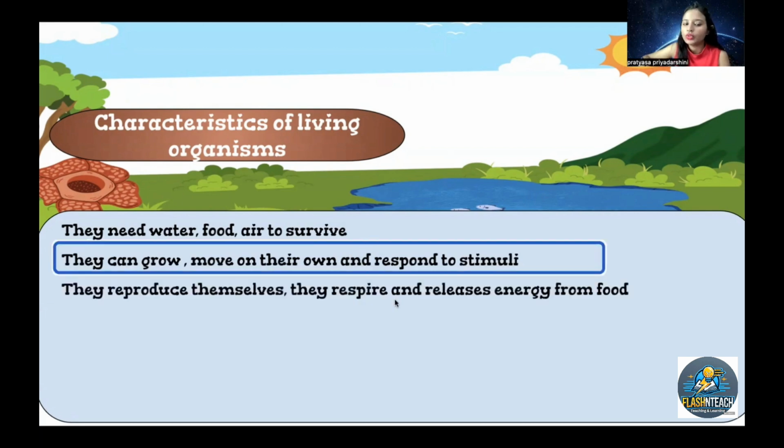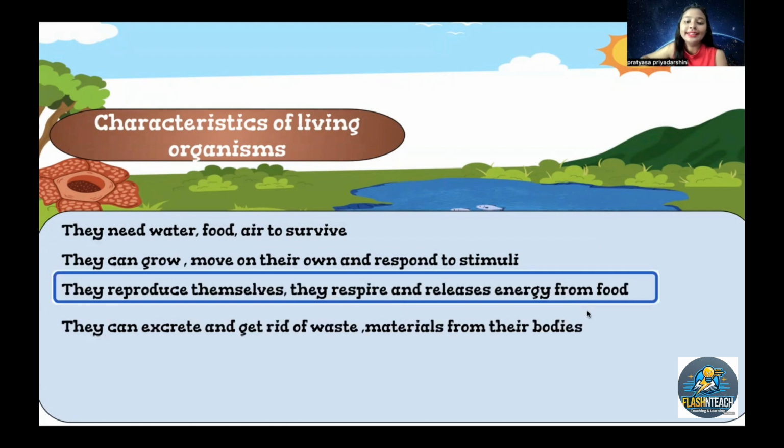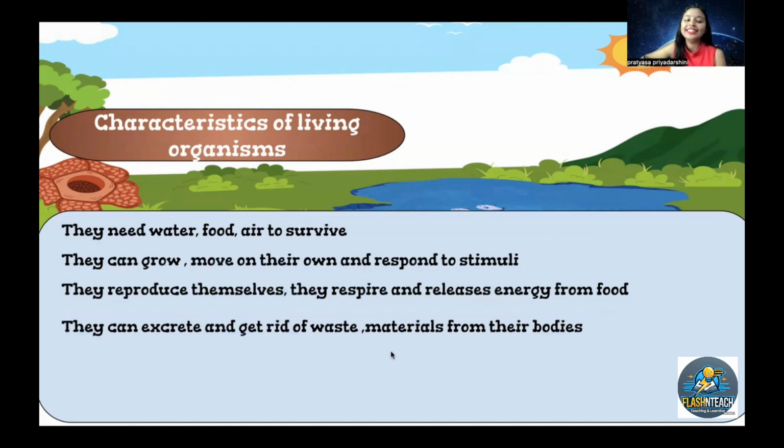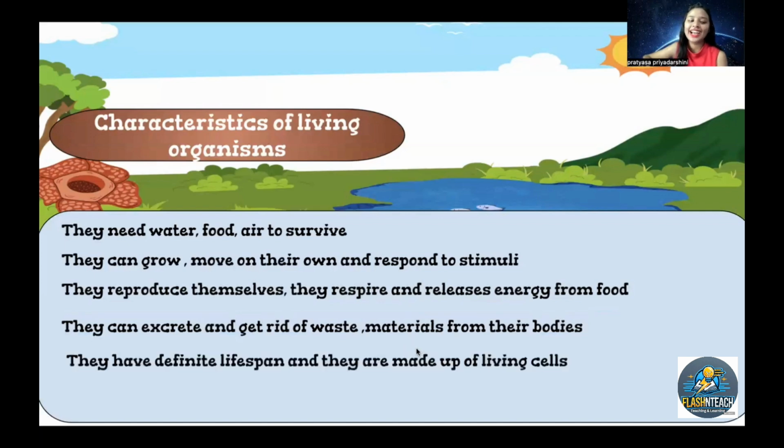They can reproduce, they respire and release energy from the food. They can excrete and get rid of waste materials from their bodies. And the last one is they have a definite lifespan, and they are made up of living cells.